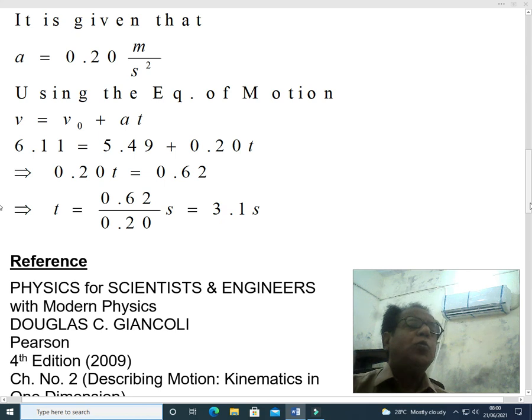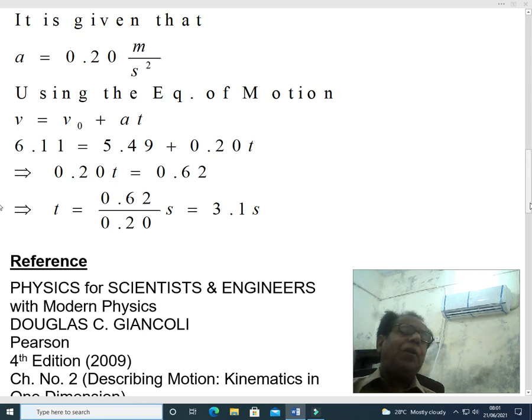So in the next step, we have simply put the values. Because we also know v naught and acceleration a, only time remains to be calculated. So this implies that 0.20 times t is equal to 0.62. From here we can find out t, which becomes equal to 3.1 second.